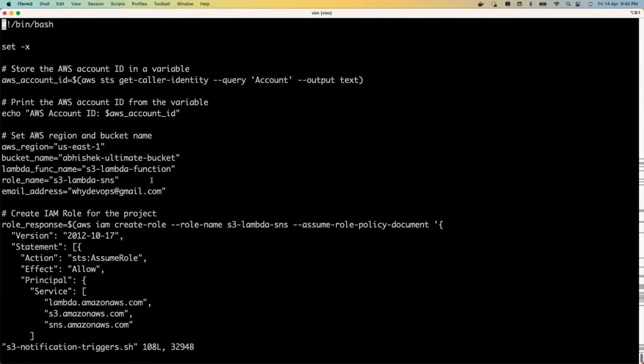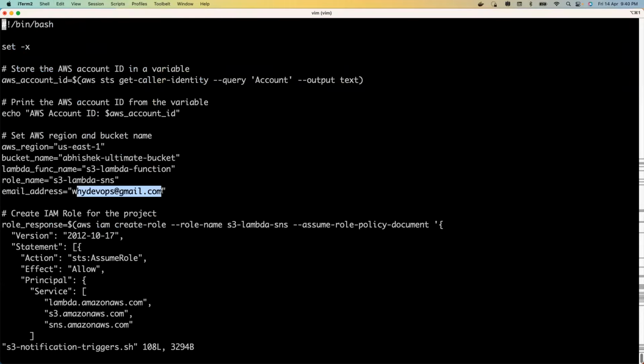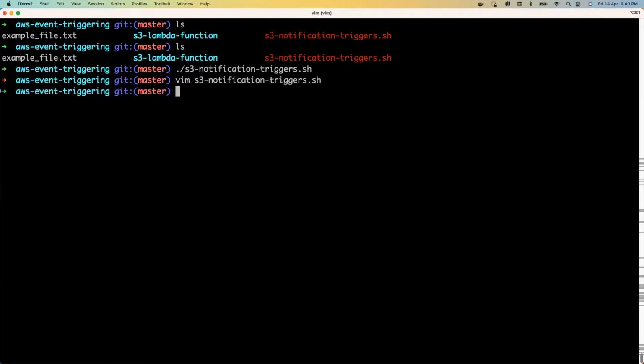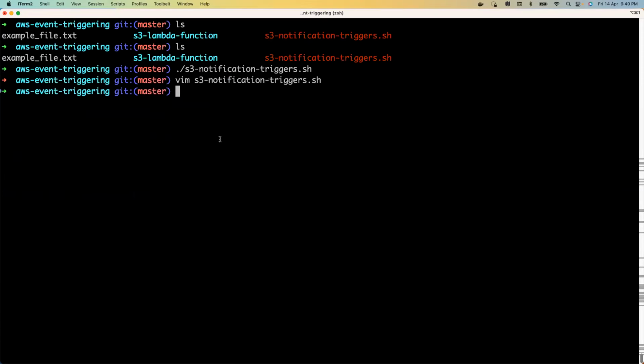You can keep all of them similar. Do not change any of these things. Just change this one. Update it with your email address. You can also parameterize this shell script by passing command line arguments. Up to you. You can do any changes. Dot slash. Let me execute this.